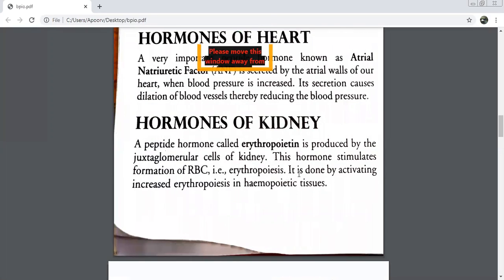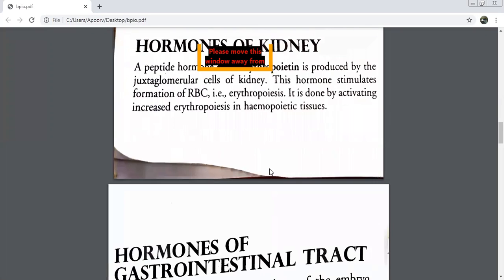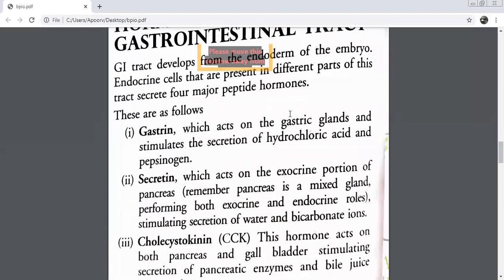Now I move on to the kidney. Name the hormone of the kidney. Erythropoietin. Released by which cells of the kidney? JG cells. It stimulates which process? Erythropoiesis. That means formation of RBCs from which tissues? Hemopoietic tissues. We also did a little bit about which tissues act as hemopoietic tissues before birth and after birth. Let's not go to that again.